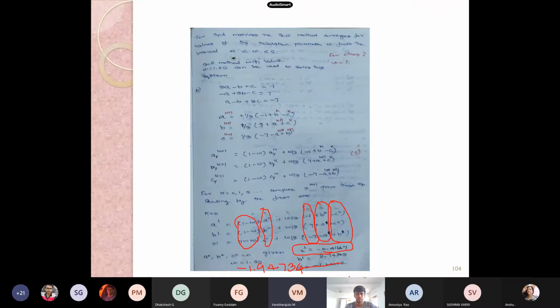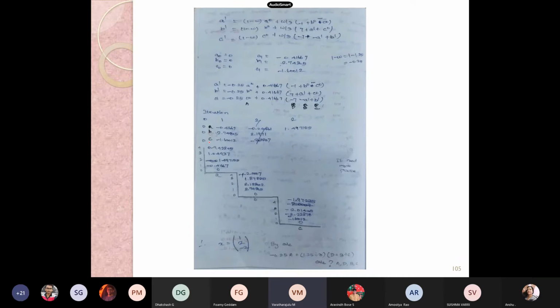Thank you, Arvind. Someone please turn on your camera and continue the iteration. Please continue with the slides, Arvind. Yes, we'll continue. This is the way you have to write the answers so that you can minimize your efforts. See here, I think this is wrong. Minus 1.94734. Okay.